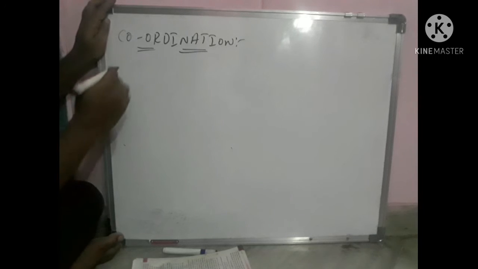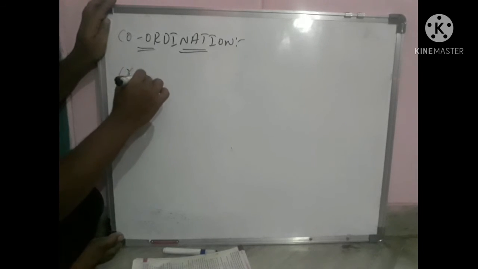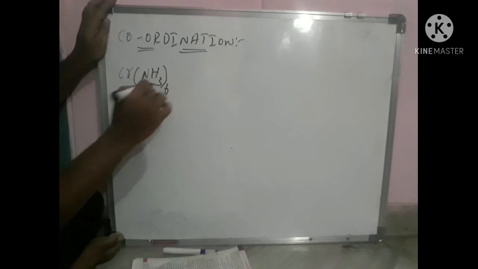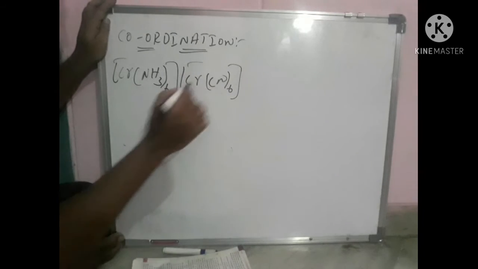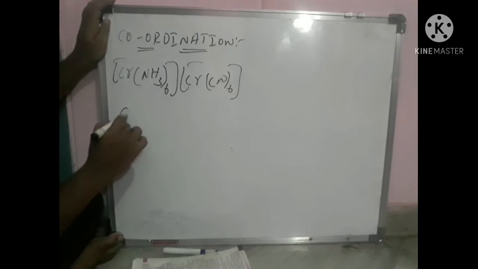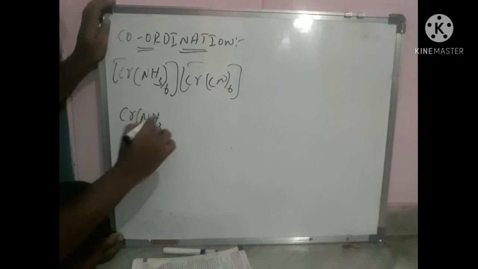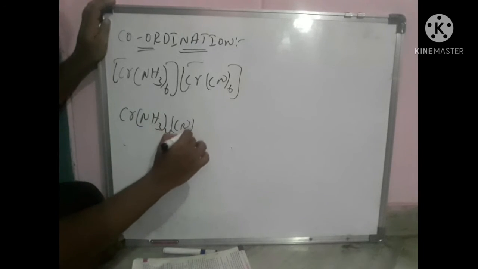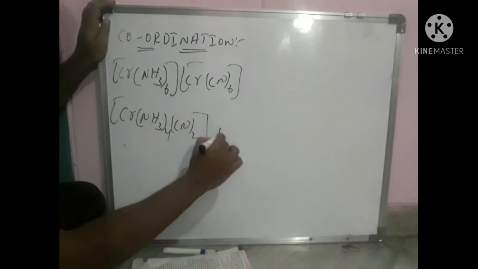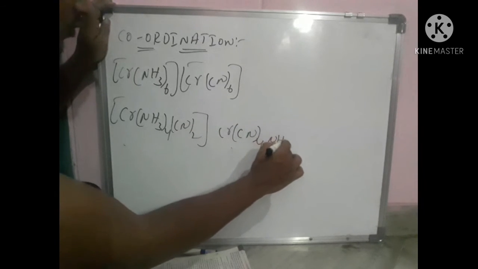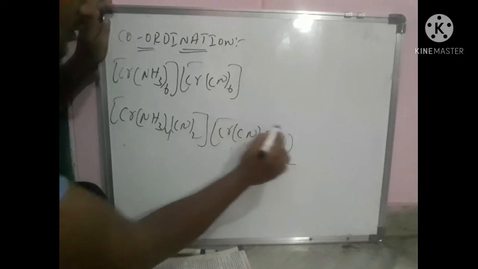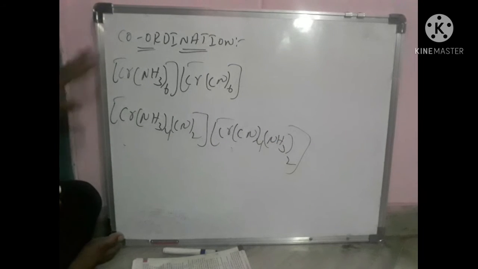If you take [Cr(NH3)6][Cr(CN)6], and here [Cr(NH3)4(CN)2][Cr(CN)4(NH3)2], this isomerism is also called coordination isomerism.